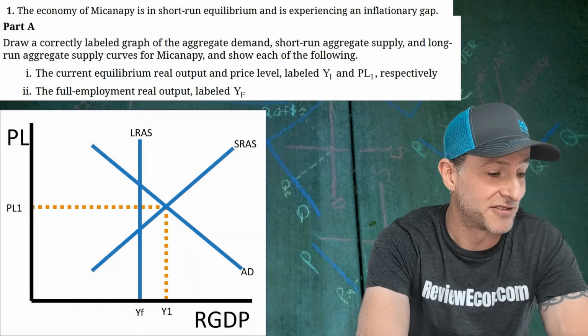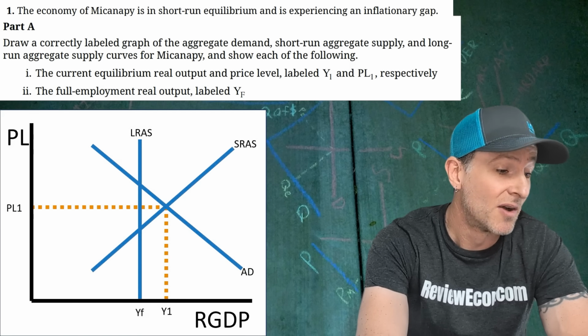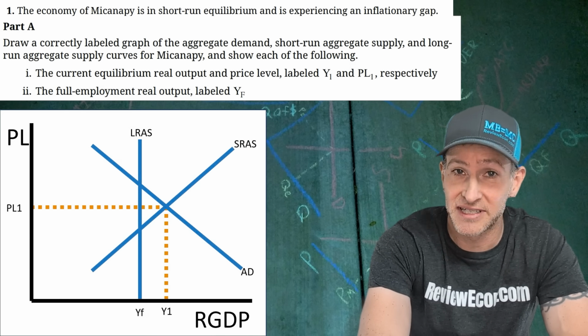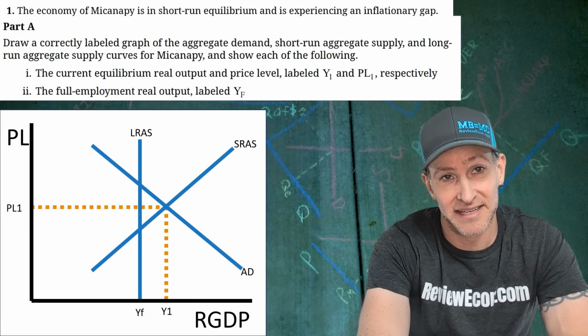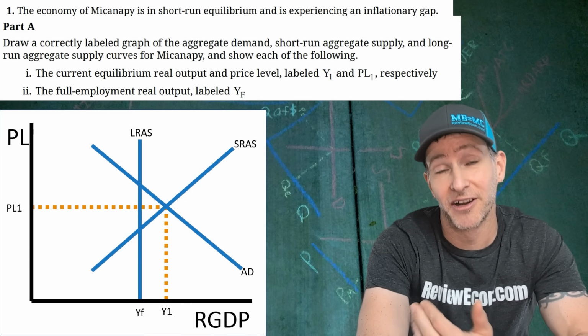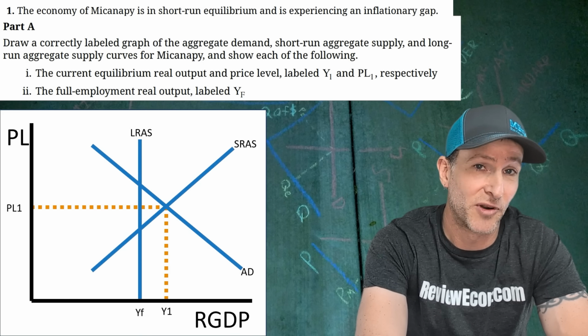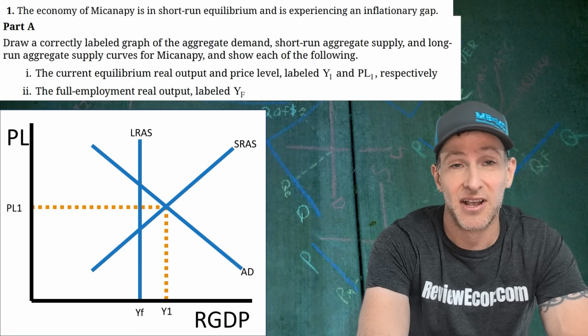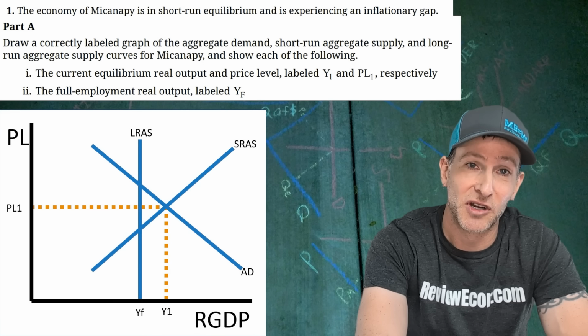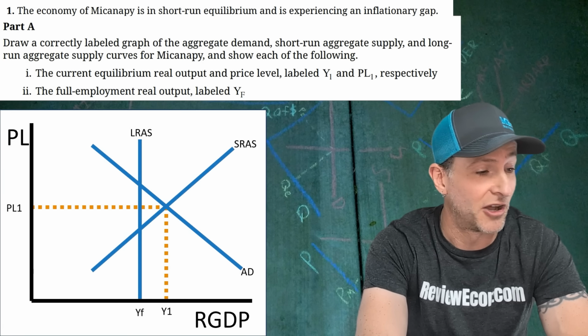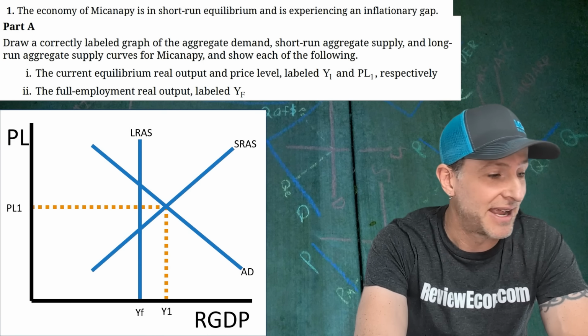There you go. There's my answer there. I think that graph is going to be 2 points. 1 point for the current equilibrium quantity with the short run aggregate supply curve and AD curve there. And the second point will be for adding in the LRAS to the left of that current equilibrium point with YF below. All right, there's our inflationary gap AS-AD model.